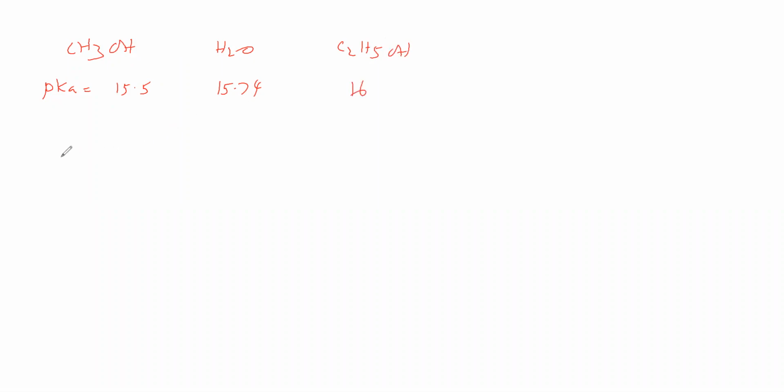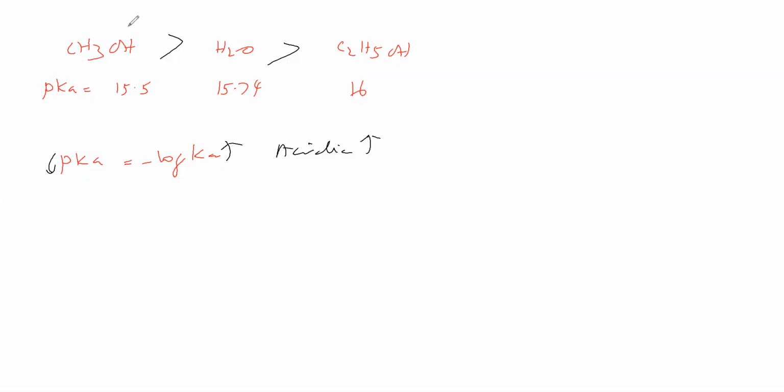Okay. What is the relation between pKa and Ka? pKa is equal to minus log of Ka. If Ka is more, pKa is less, and acidic nature will be more. So acidic nature depends on Ka. If Ka is high, acidic nature will be high. So if pKa is less, acidic nature will be high. Previously we discussed that alcohol is lesser acidic than water. That's what is there here.